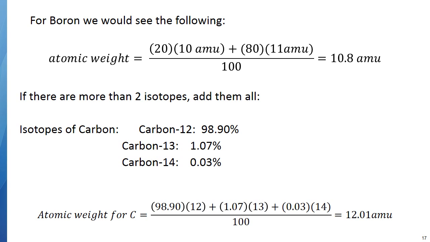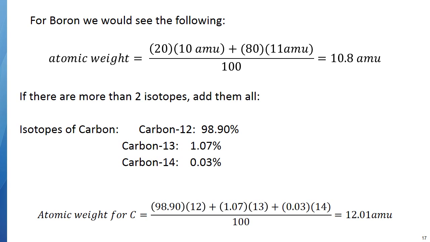So if you think about your grade, if you got an F on a test or if you got an F on a homework assignment, which one's more likely going to affect your grade? Well, the test will affect your grade because the test has a higher weighted average. It weighs more. And so in this case with boron, because more of the boron weighs 11, my average is going to be closer to 11 than it is to 10.